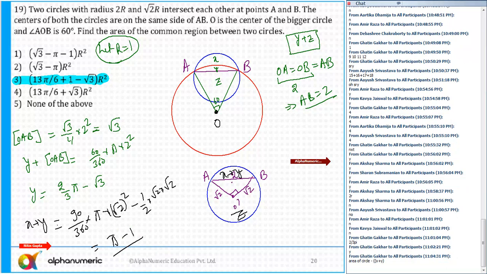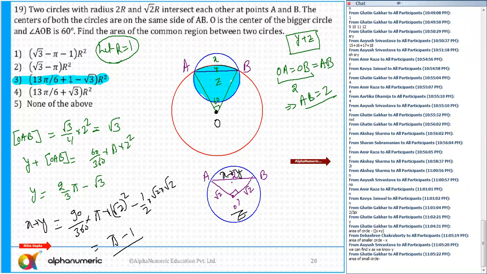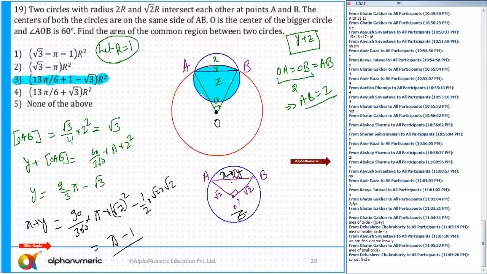X I will have to find out. In this circle, our required area. Just a minute. Let me see that here. The common area is this, Y plus Z. So we need to find out X plus Y, I know. That's right. We can find out X as we can find out Y. We already know Y, we already know X, and we know X plus Y plus Z, it is equal to nothing but pi into root 2 whole square. That is equal to 2 pi.